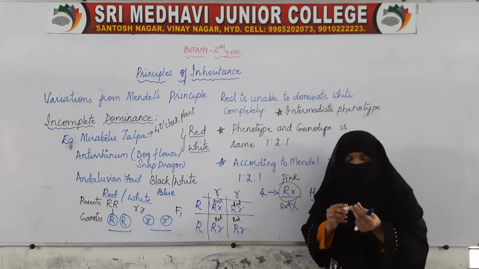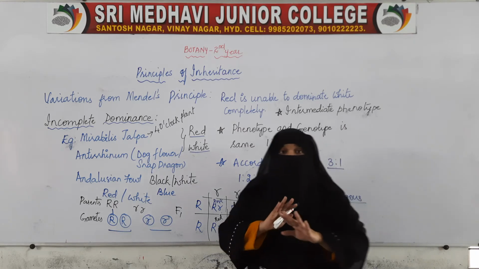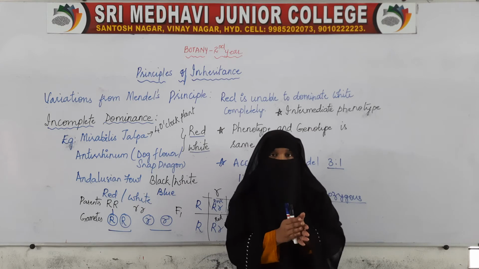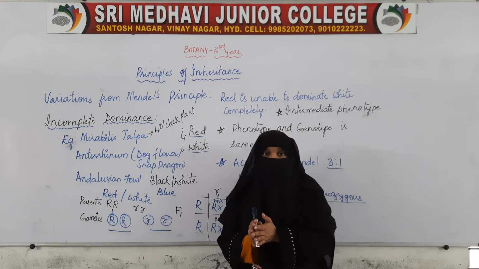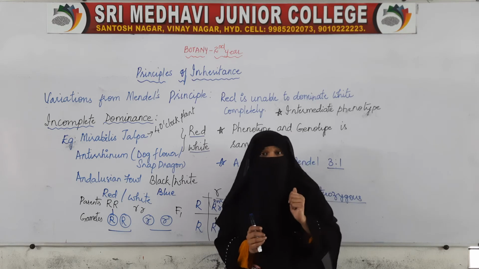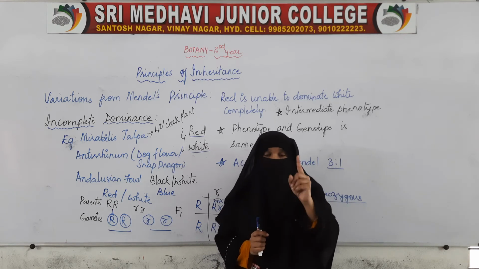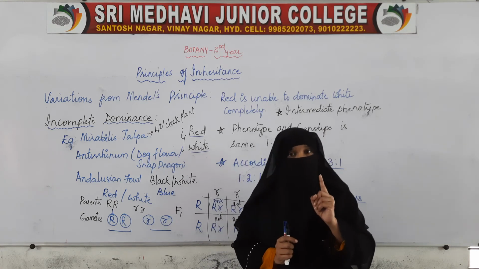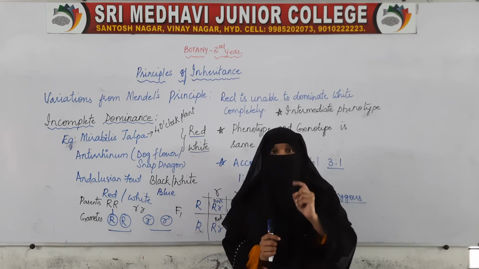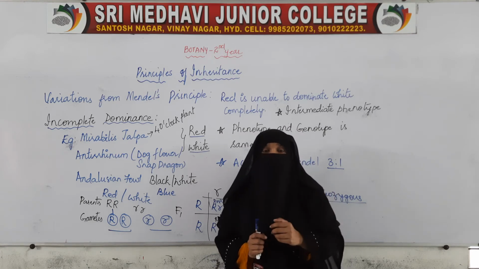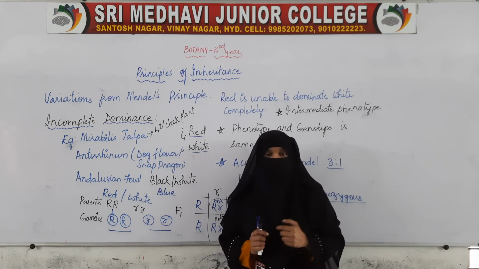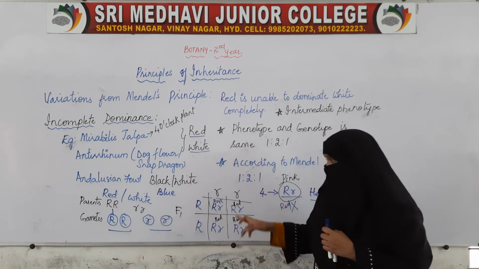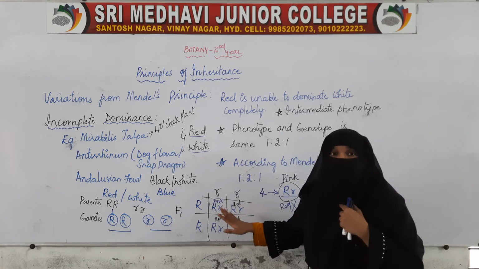How is this possible? According to Mendel's principle, there is no intermediate, there is no blending. If a parent has the red character, or the white character, only parental characters will be expressed. In the F1 generation, only one parental character will be expressed, which is dominant, whereas in F2, the recessive character will be expressed. But here, the parental character is not seen.